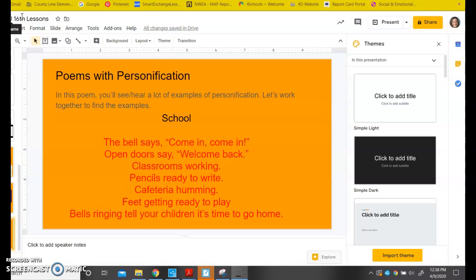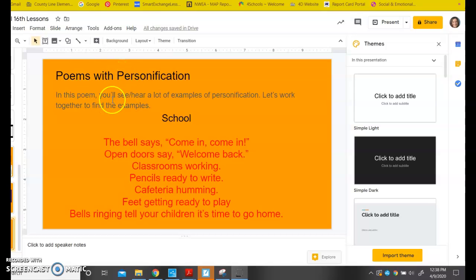we're going to work to try to find some examples of personification in poems. Because today you will be required to write one poem that uses personification. So we're going to do the first example together about finding personification. Then you're going to find some personification in poems on your own, and then you're going to write a poem using personification.